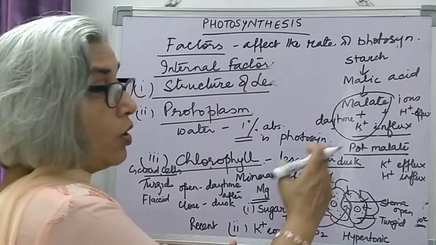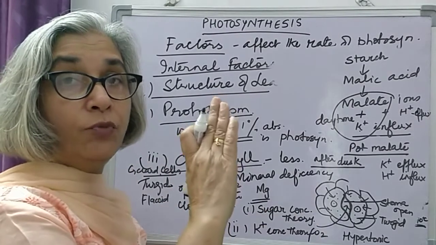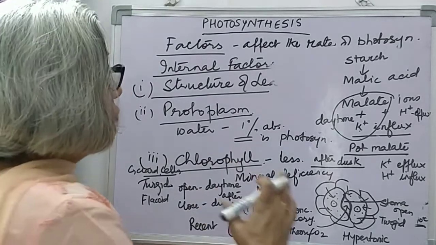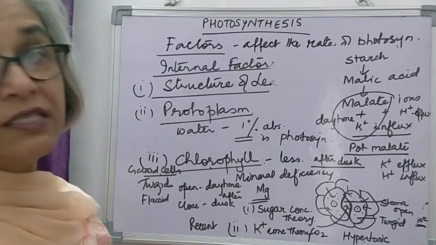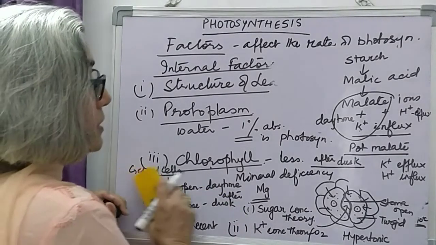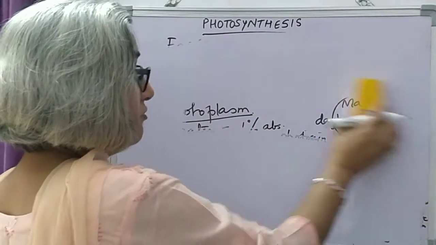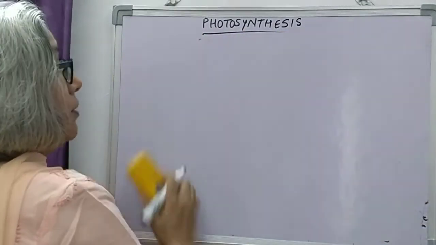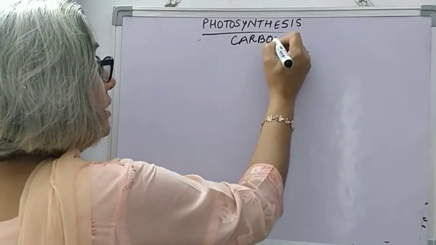So this is how oxygen comes out from the stomata and carbon dioxide moves into the stomata for the process of photosynthesis. So these were the factors affecting the rate of photosynthesis. One more thing that is left in the chapter is the carbon cycle. So we will be doing this now.